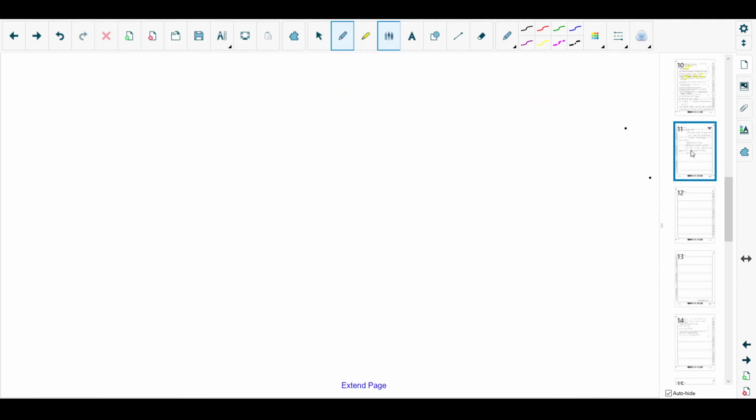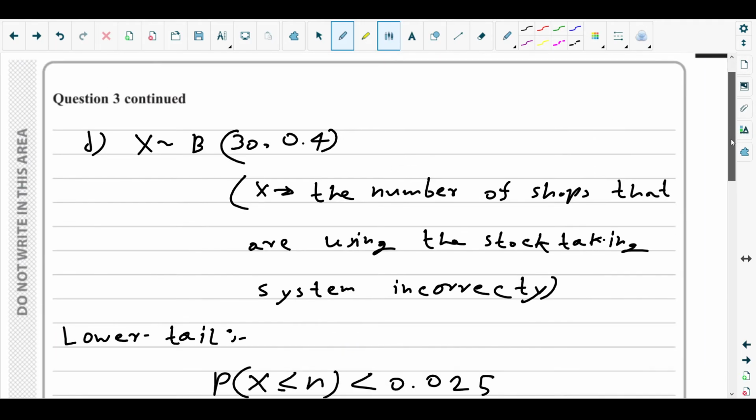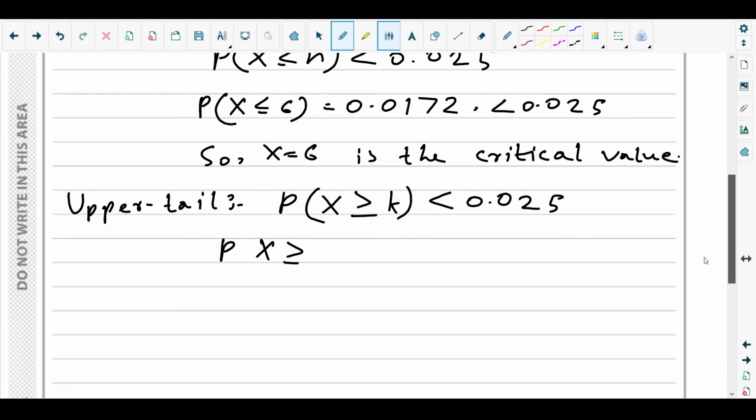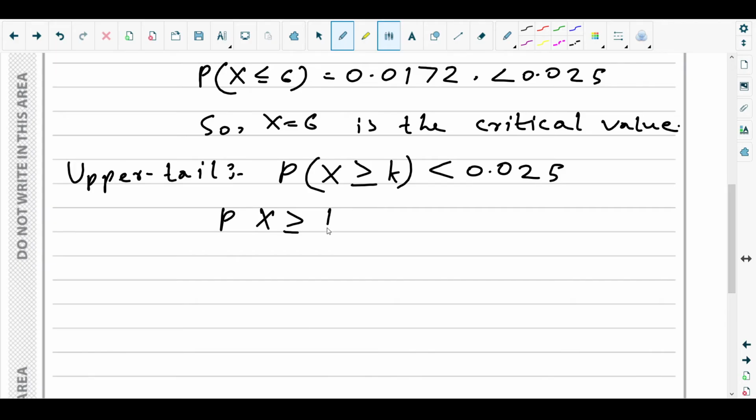Okay, so it was for 17. So let us consider that. Probability of x greater than or equal to 17 equals what? If you consider x greater than or equal to 17, then it would be 1 minus the probability of x less than or equal to 16. So that means we need to go one above.